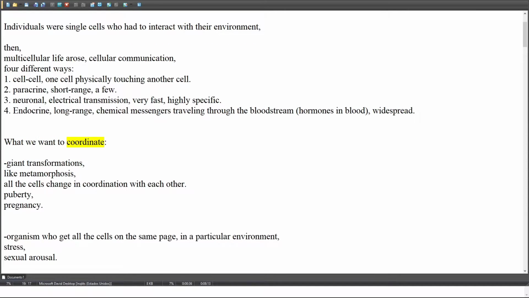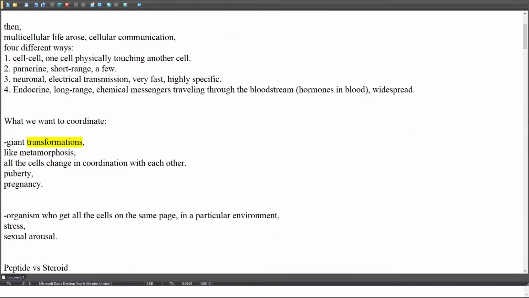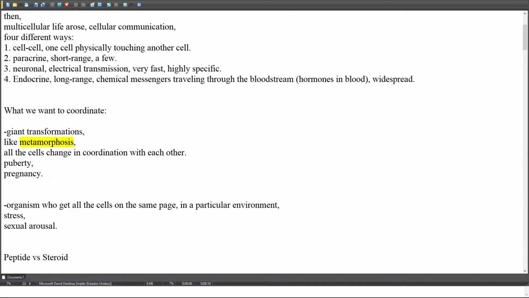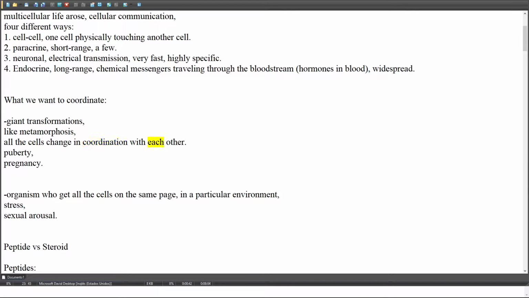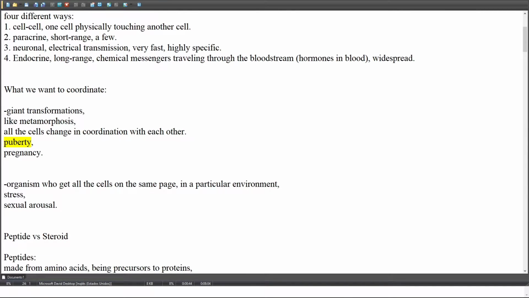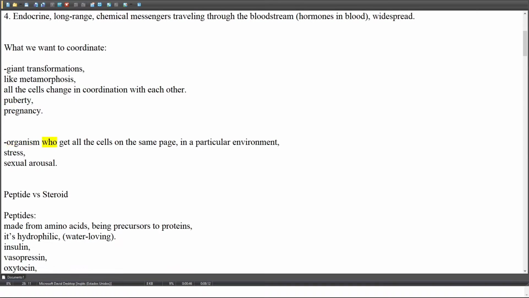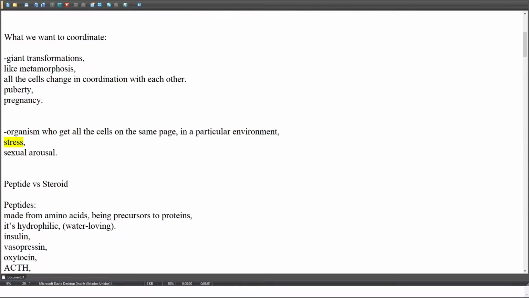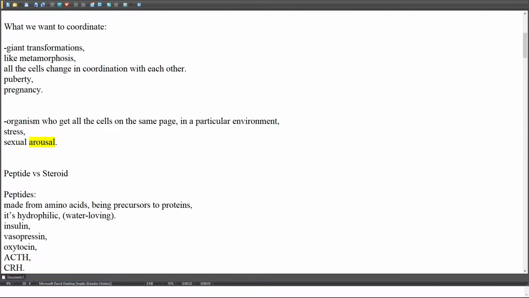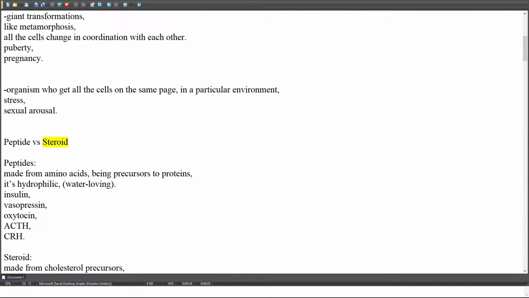What we want to coordinate: giant transformations, like metamorphosis, where all the cells change in coordination with each other. Puberty. Pregnancy. Organisms get all the cells on the same page in a particular environment. Stress. Sexual arousal. Peptide versus steroid.